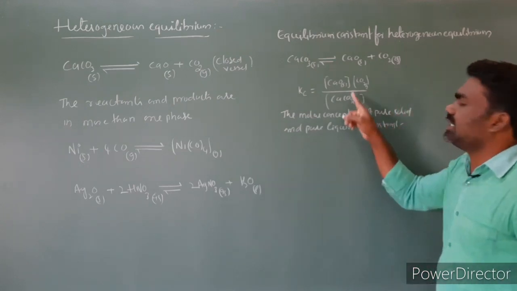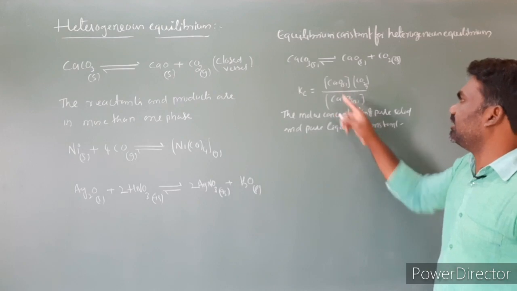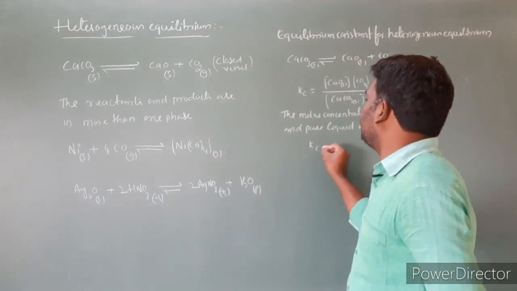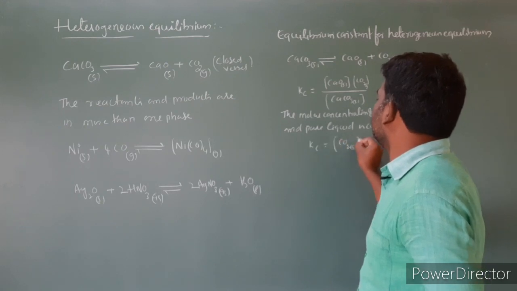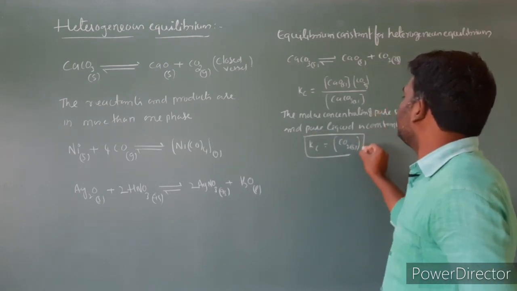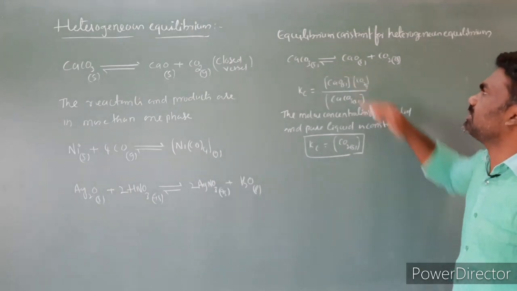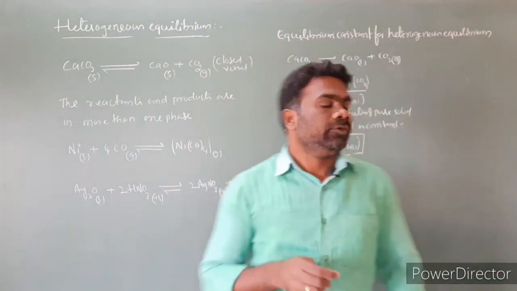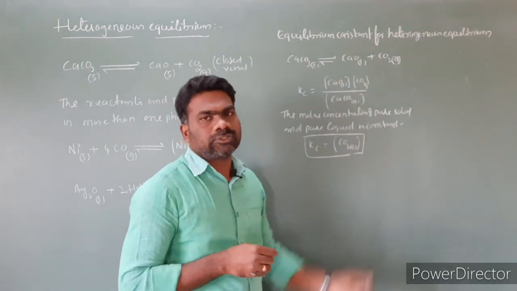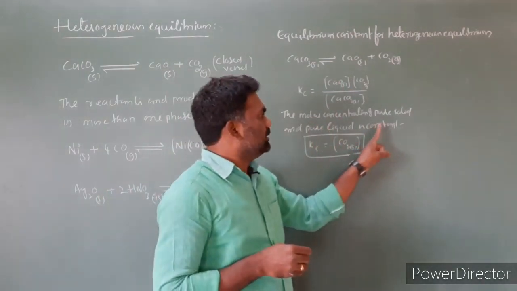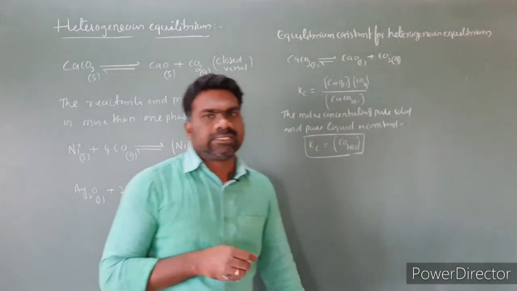So whenever the solid and liquid are in pure form, we have to neglect them. Then Kc is equal to [CO2]. This is the equilibrium constant for CaCO3 gives rise to CaO plus CO2. Here we neglect CaO and CaCO3 because both are solids. For a pure solid or pure liquid, the molar concentration is taken as constant.